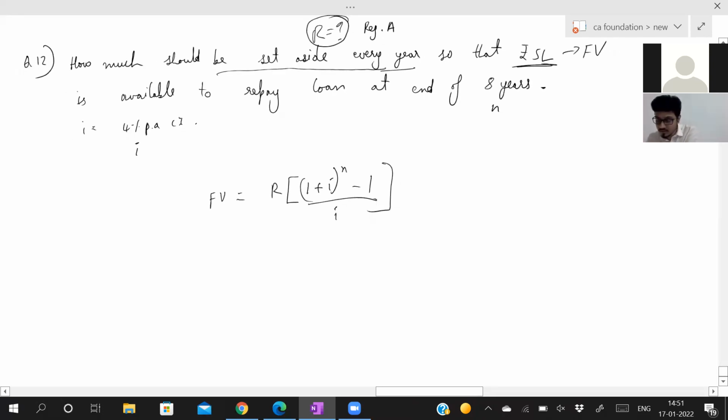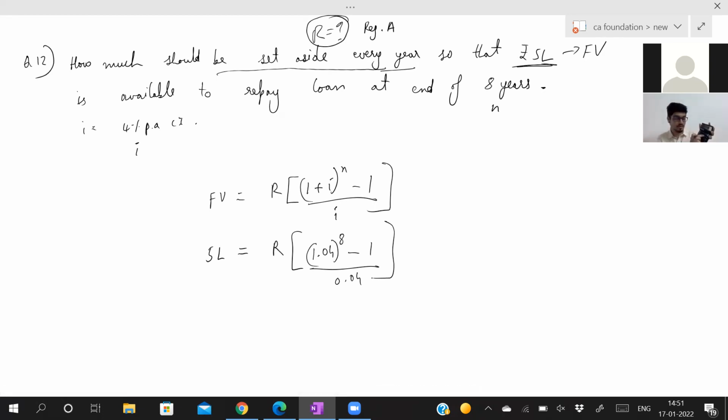Now we'll substitute whatever we know. Future value is 5 lakh. R we don't know. 1 plus I is 4%, therefore 1.04 to the power 8, because n is equal to 8, minus 1, divided by 0.04. How much will you get? You need 1.04 to the power 8, not minus 8. You get one value, minus 1, and divided by 0.04. This is your answer for this part.